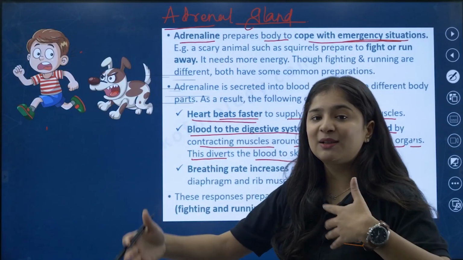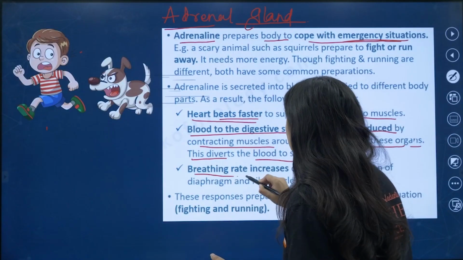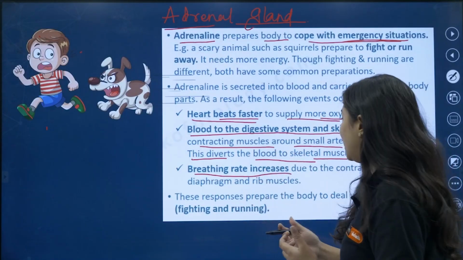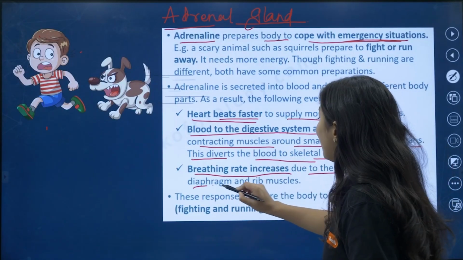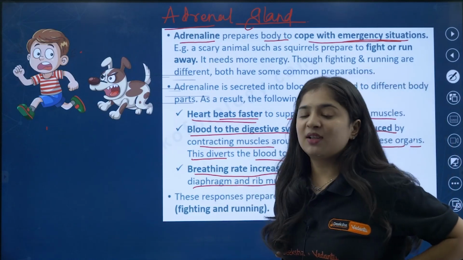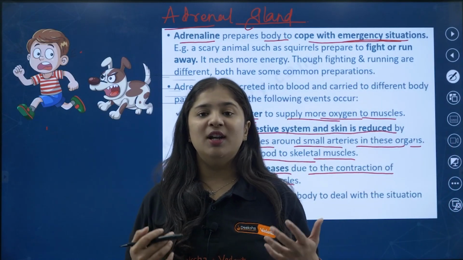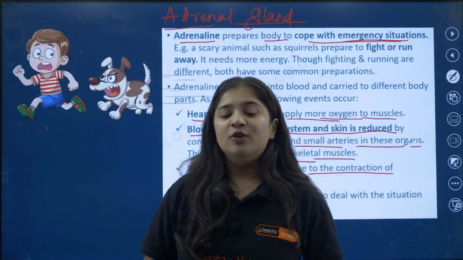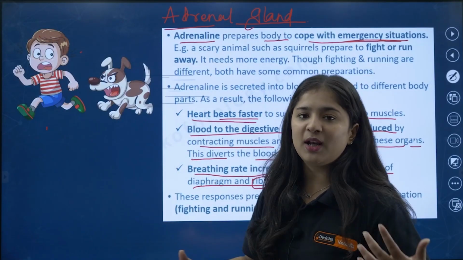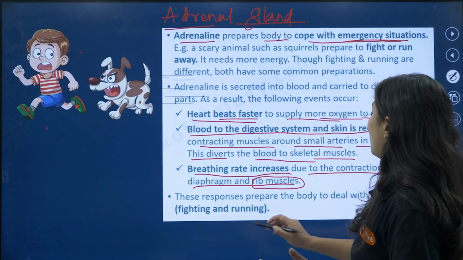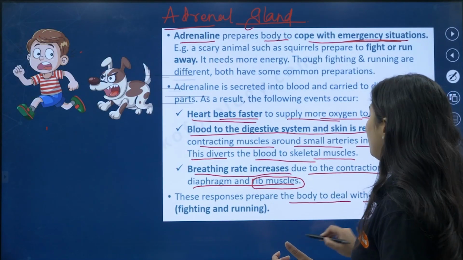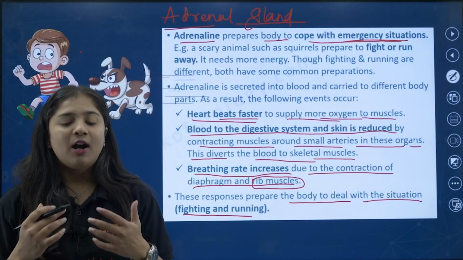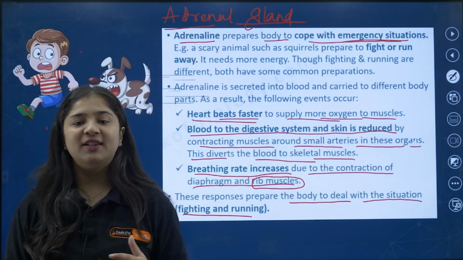The breathing rate increases due to the contraction of the diaphragm and rib muscles. I have discussed in your previous classes what the diaphragm and rib muscles are. Suddenly all these changes happen in our body. This response prepares the body to deal with the situation of fighting and running. So this is how the adrenal gland helps to cope with emergency situations.